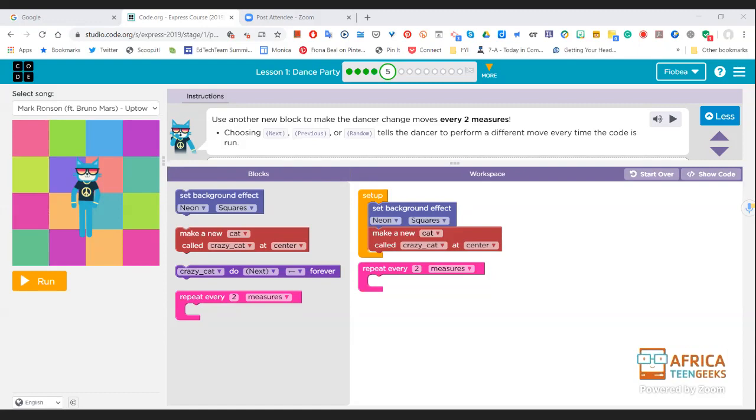Right, I like Amanda's helping out there, and Ethan. Thanks, Ethan. But who'd like to put up their hands and help me to work out how to make the dancer move every 2 seconds? So obviously we're not going to be working with the top part now because we've got our cat, but our cat didn't do any moves. So we've got to make it do some moves. Who's going to help me? Any hands up?